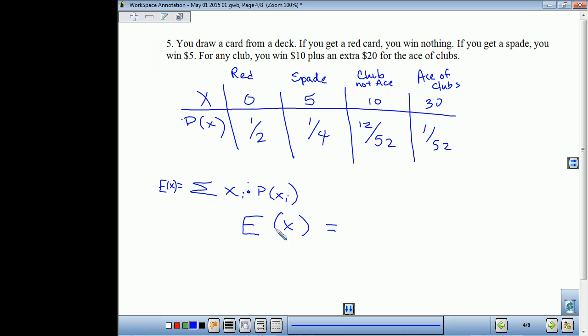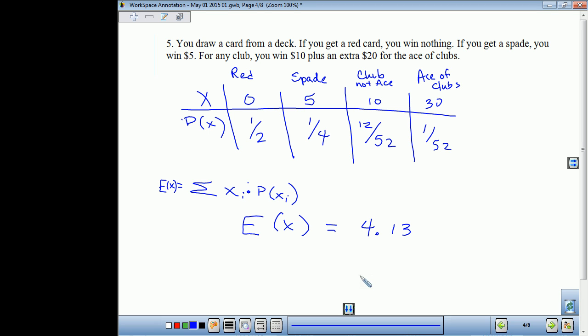Okay, so what we're determining here is the expected value of our winnings if we were to participate in this game over and over and over again. In the long term, what could we expect to win? $4.13.